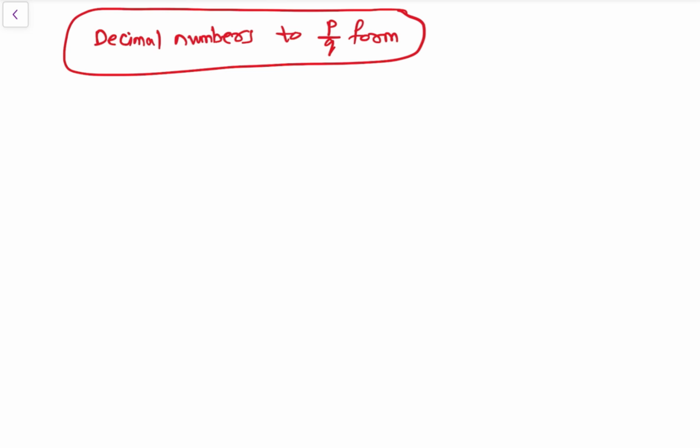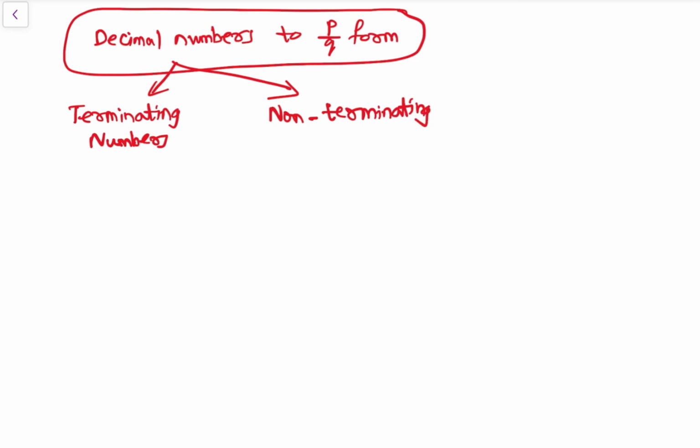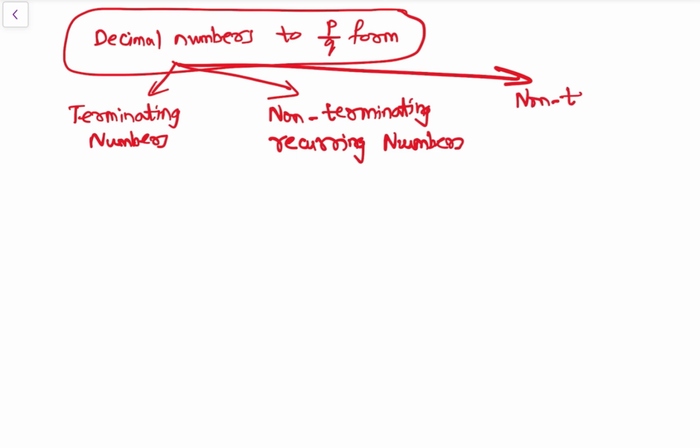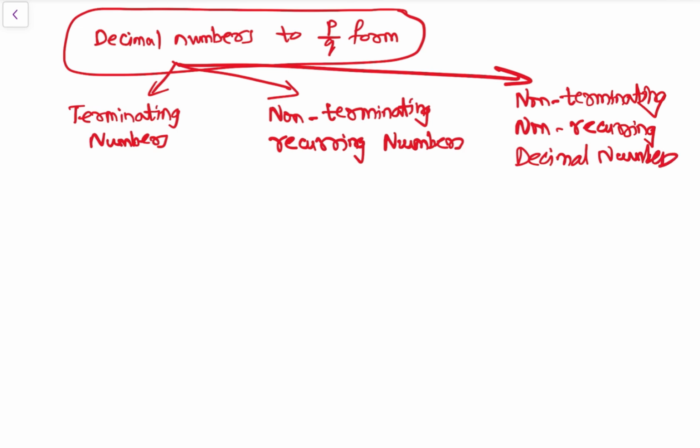So decimal numbers are, one is terminating numbers, then second is non-terminating recurring numbers, then third is non-terminating non-recurring decimal numbers. ठीक है. अब let's see how we can convert these numbers into P by Q form, right?